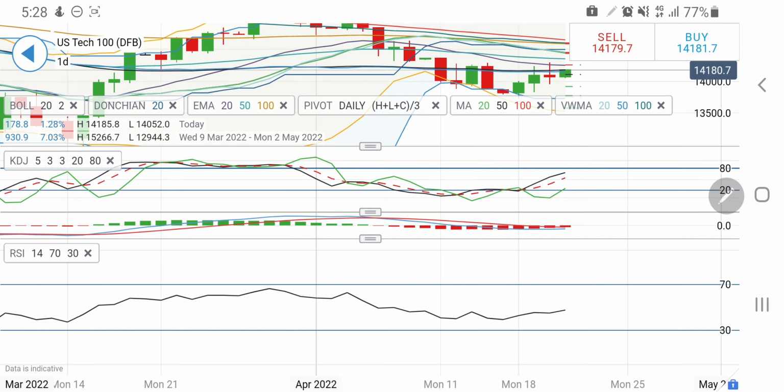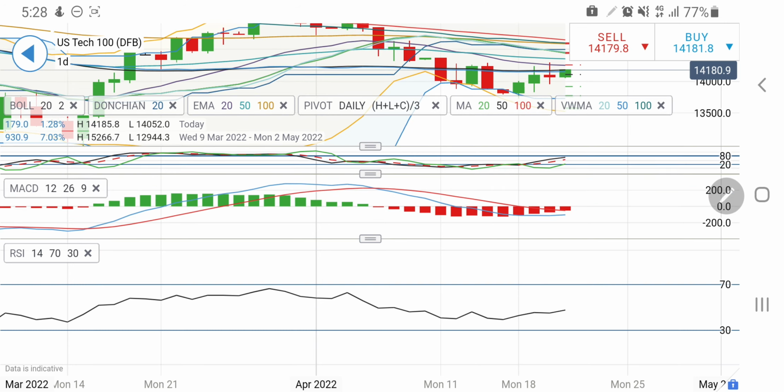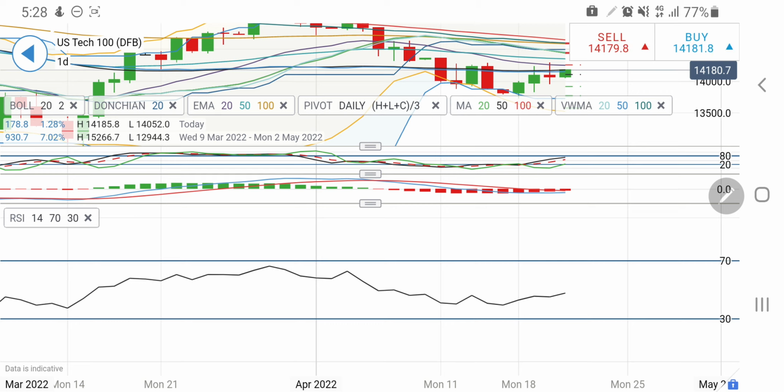but it may try to achieve a high before looking forward to a drop. See the daily stochastic is overbought and everything we have seen. So yes, considering this, below 14130 we can try to remain short, but please trade strictly with the stop loss. Don't trade without stop loss. Put your entry point as your stop loss if you see it going in your direction.